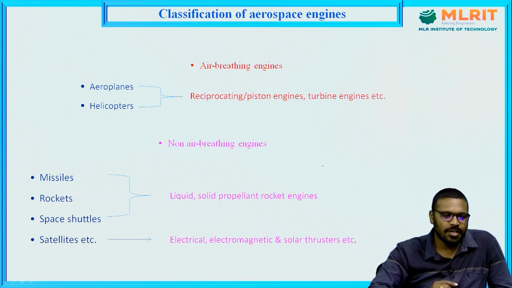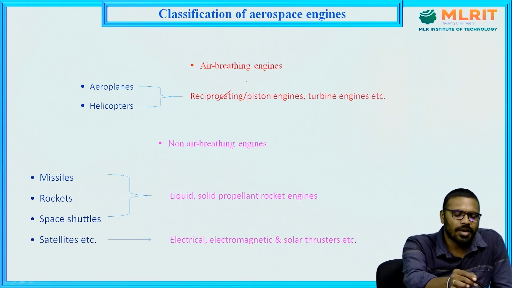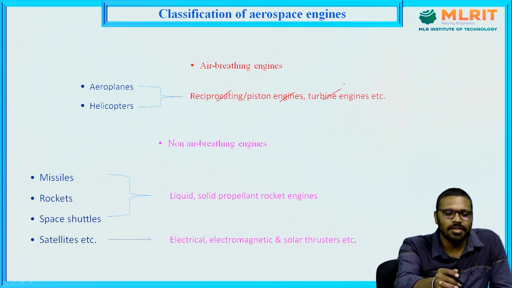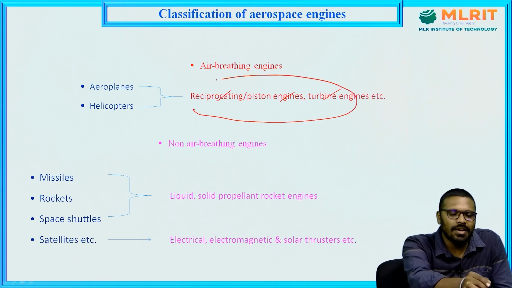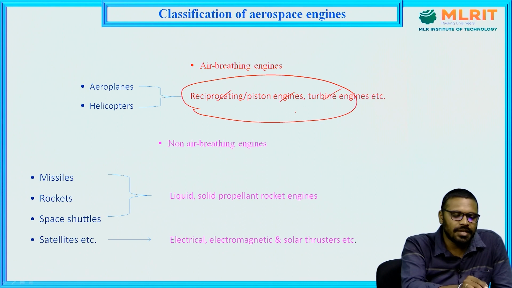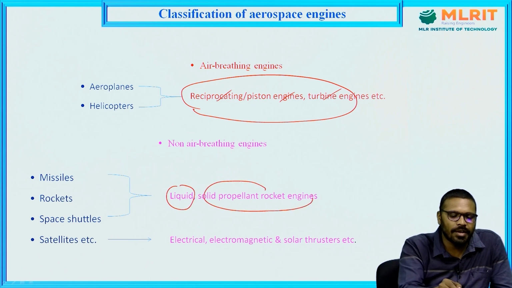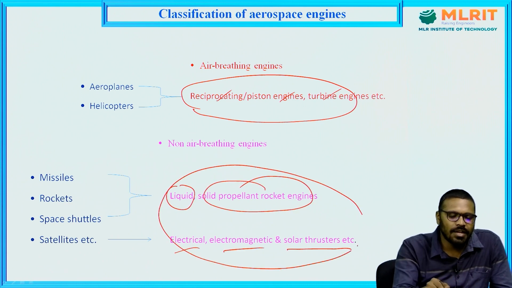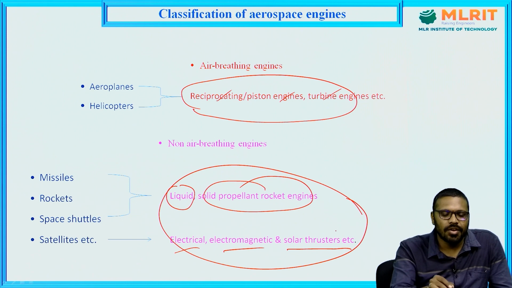So, from this you can see that reciprocating engines, piston engines, turbine engines, all these engines will take oxygen from the atmosphere and burn the fuel. Okay. And next, liquid propellant engines, solid propellant rocket engines, electrical, electromagnetic engines. For all these engines, you need to provide a separate oxygen tank.